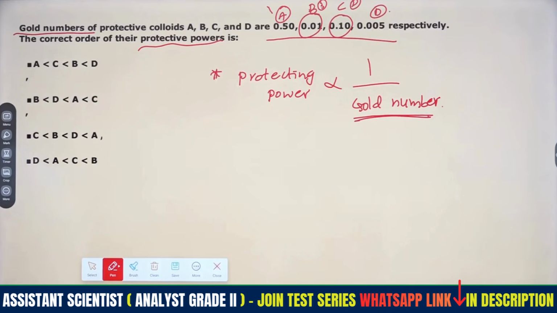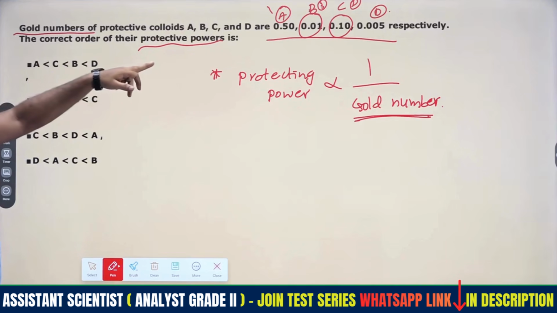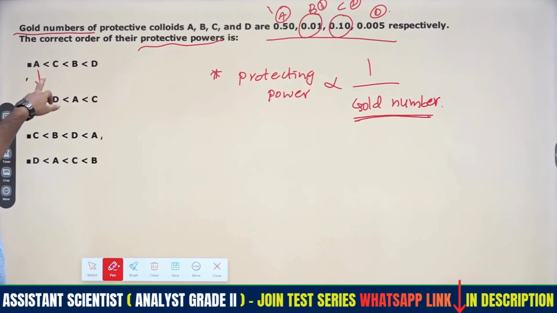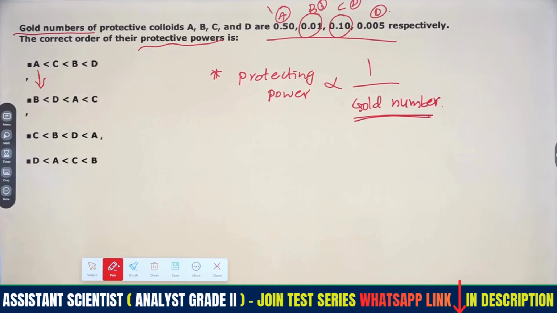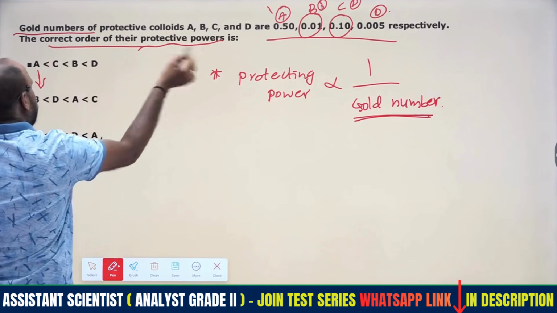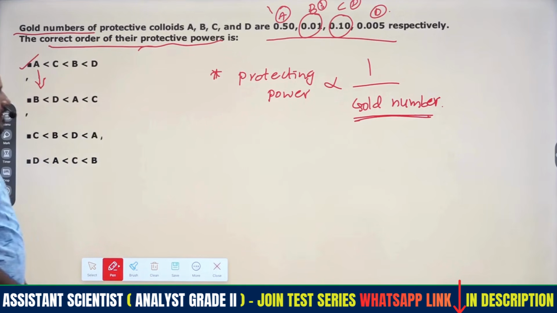A, C, B, D. A has the highest gold number, meaning lowest protecting power. D has the lowest gold number, meaning highest protecting power. So that is the correct order of protecting powers, and that is the relation we have to remember.